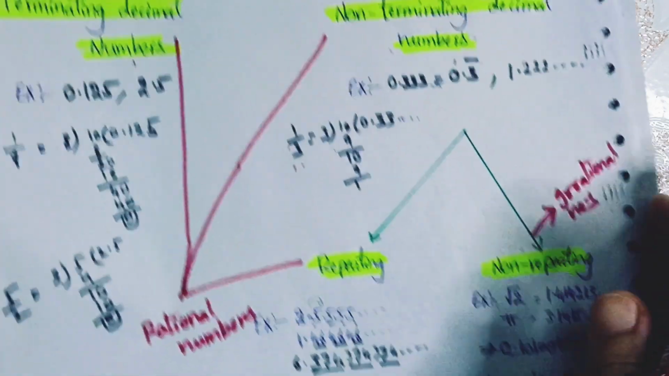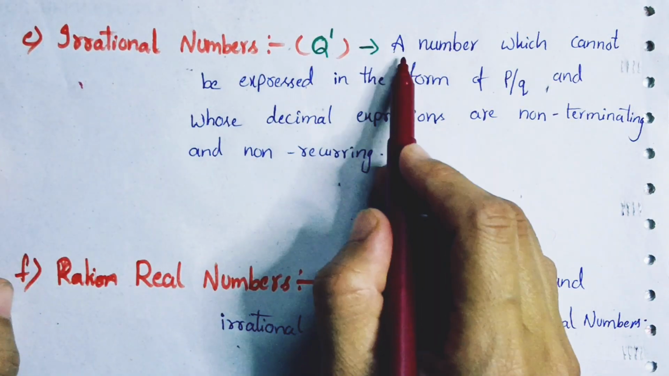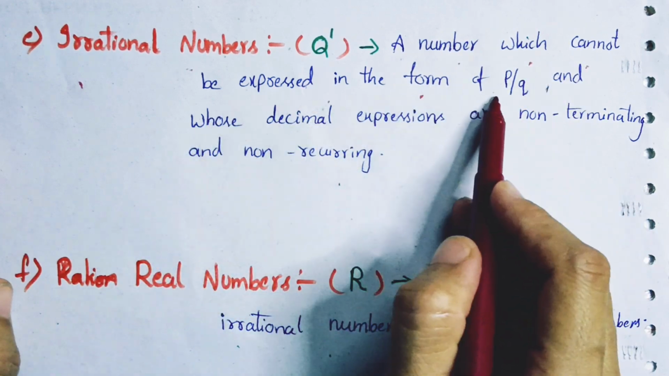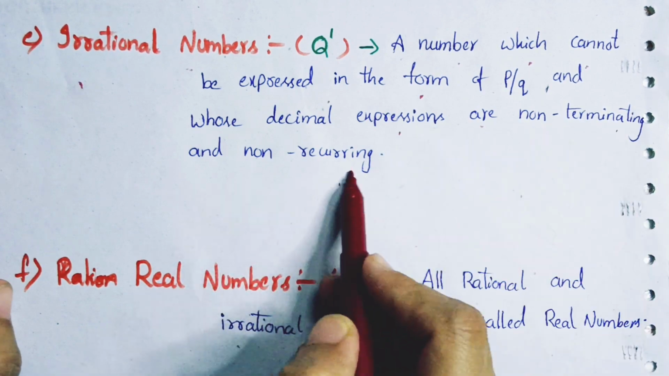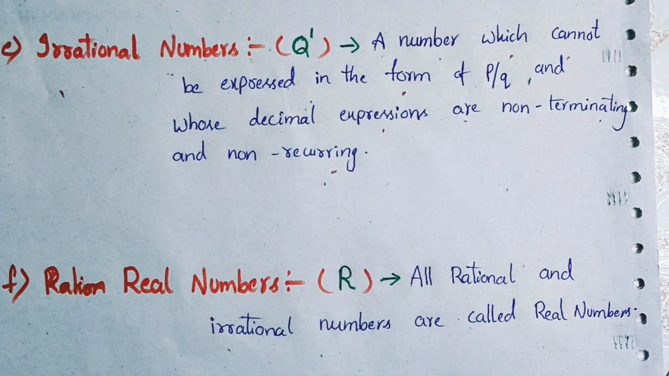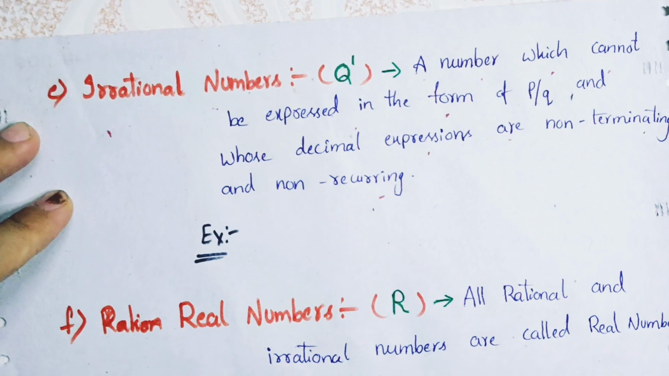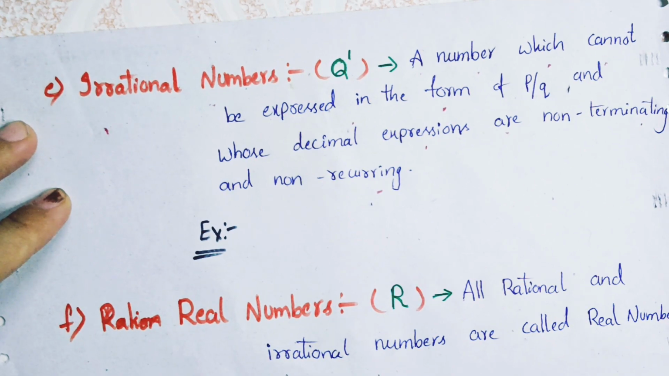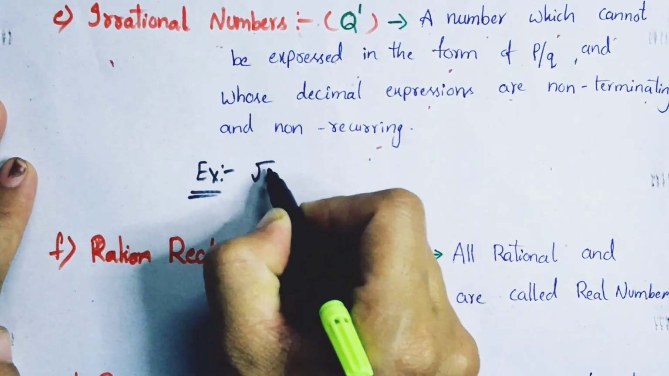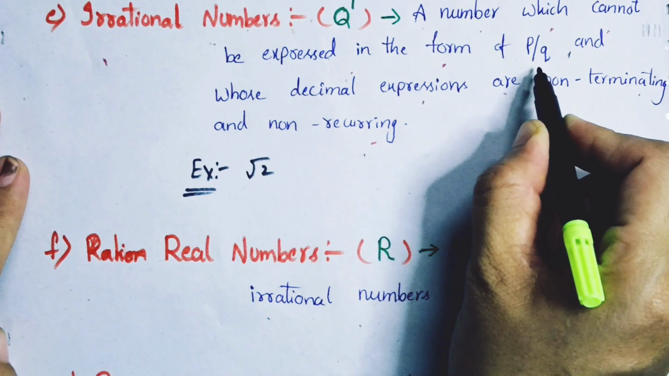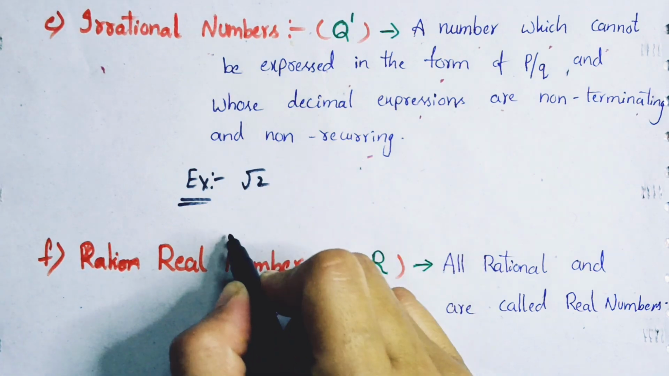This is what we have seen here in the definition. So an irrational number is a number which cannot be expressed in the p by q form, and whose decimal expression is non-repeating and non-terminating. Now have you got this? Let's see the examples of irrational numbers. We can write root 2. Because root 2 is not in the form of p by q, and the root 2 value is a non-terminating, non-recurring number.